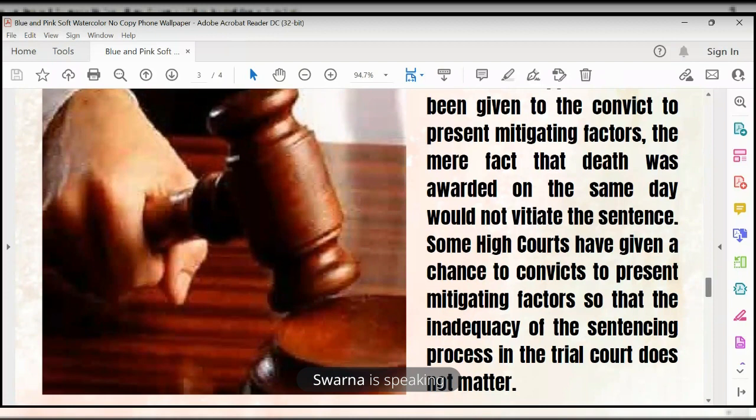Before implementing the penalty, the high court gave a chance to provide evidence on mitigating factors in support of the offender, like this they said. Please scroll.